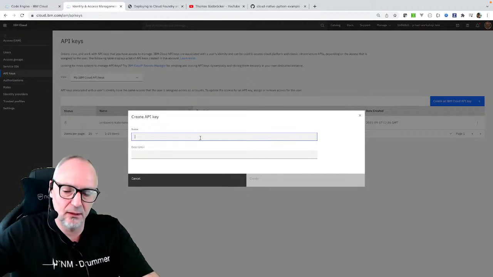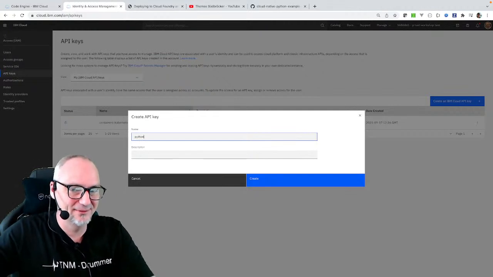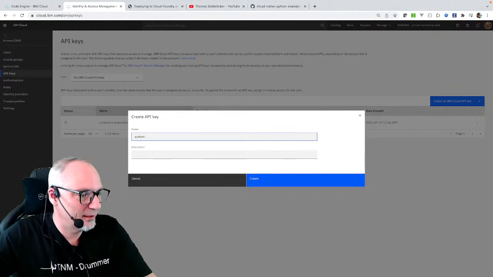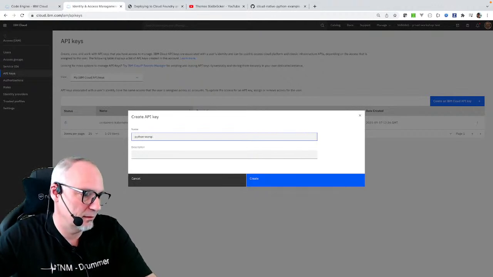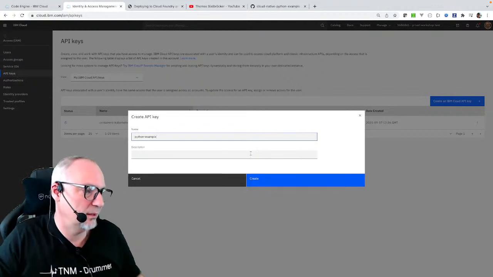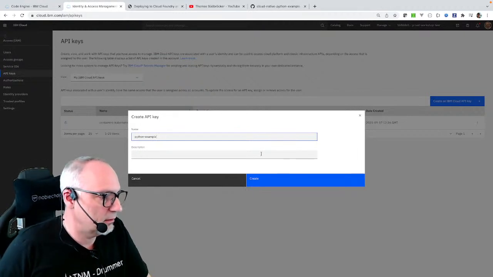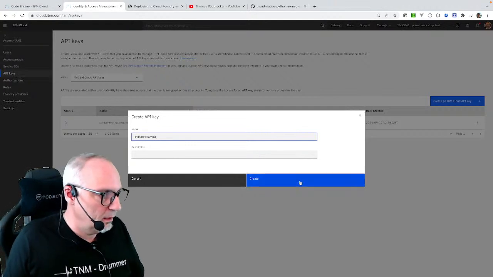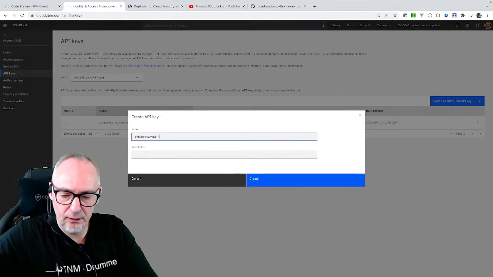That's the key, and I will delete it immediately after the stream. You can use it to access different services on your IBM Cloud account. Okay, let me also say that's the key.